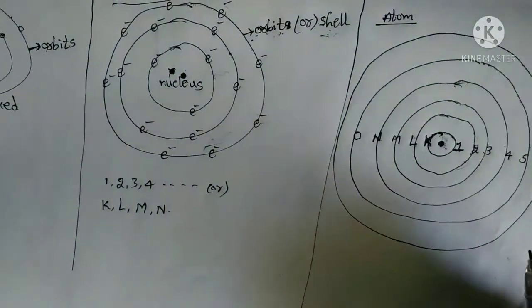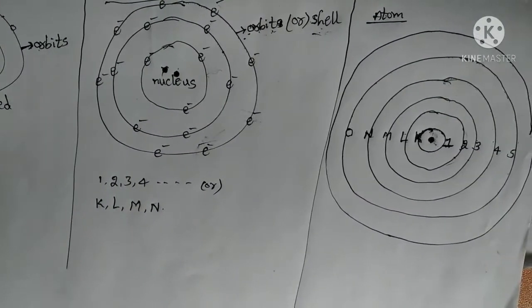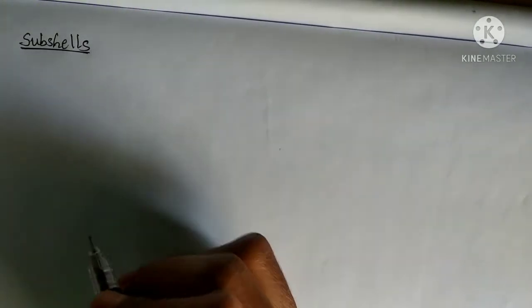Next, what is meant by subshell? Next, we are going to discuss the subshells. Before discussing the subshells, we have to discuss one small example again, that is your school or college.